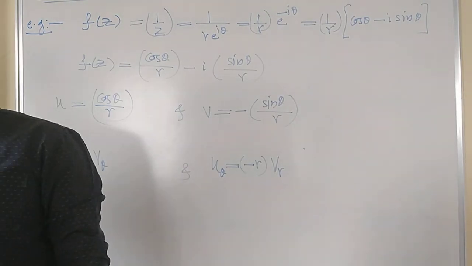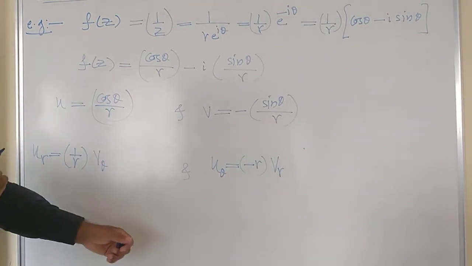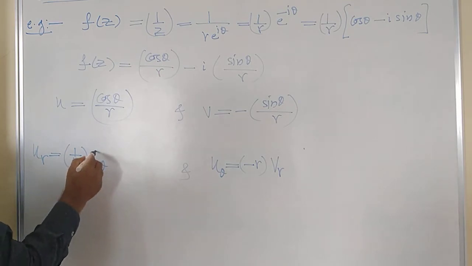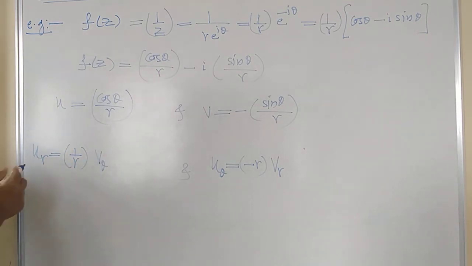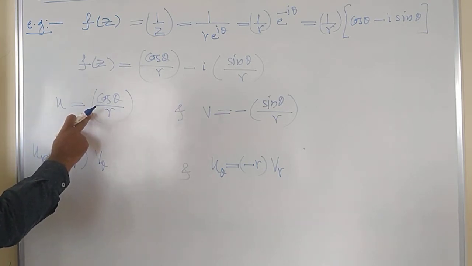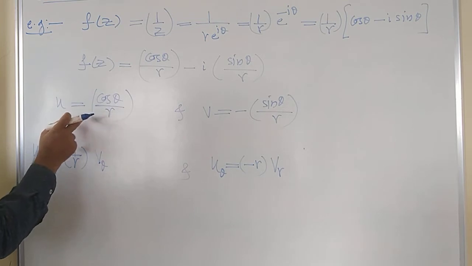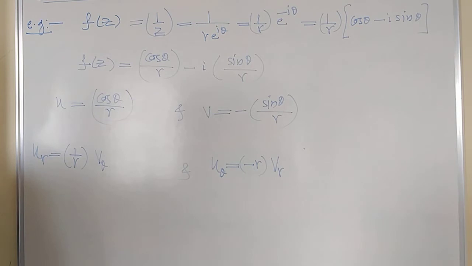So now let us verify this. This is v, let me write it well. What is u of r? u of r is this, and differentiation of this with respect to r, dou u by dou r. Differentiation of the u function with respect to r: cos theta will act as a constant, and differentiation of 1 upon r is minus 1 upon r square, because differentiation of 1 by x is minus 1 by x square. So you will get minus cos theta by r square, right, is